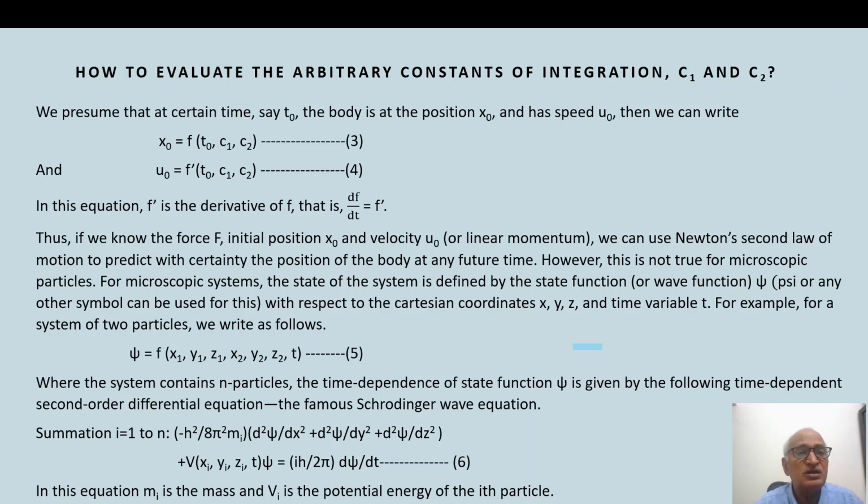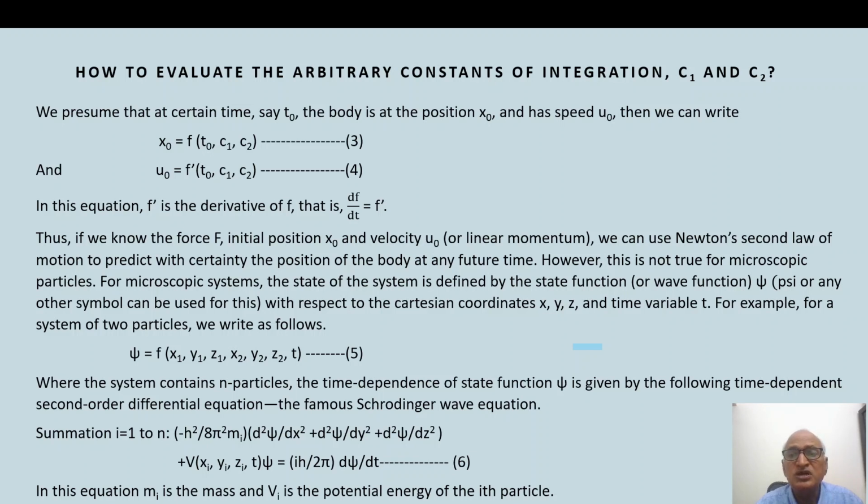In this equation, f' is the derivative of f, that is df by dt. Thus, if we know the force F, initial position x0 and velocity u0 or linear momentum, we can use Newton's second law of motion to predict with certainty the position of the body at any future time.